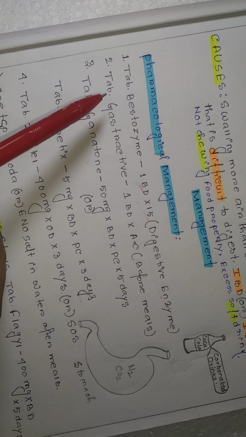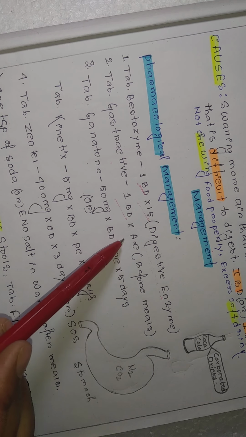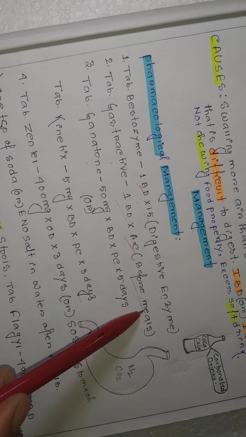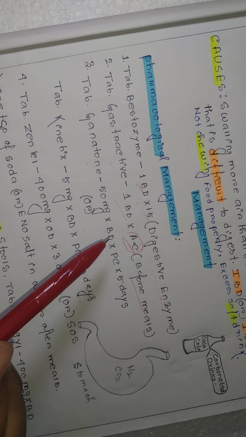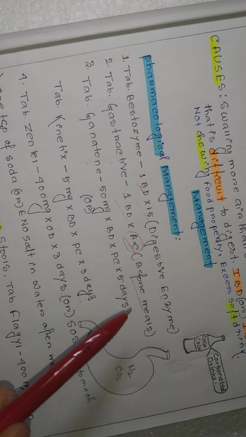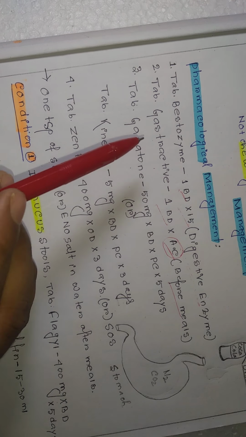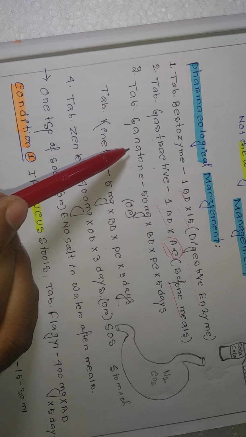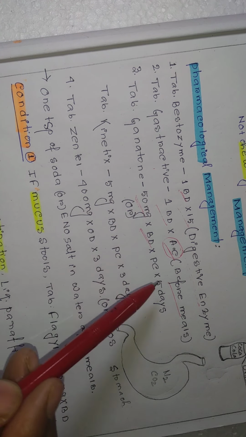you will go with the tablet Gastractive 1 BD AC. AC means before food. If you see the Latin term of AC, it is ante cibum. Ante cibum means before food. And you can go with a tablet Ganaton 50 milligram BD PC.